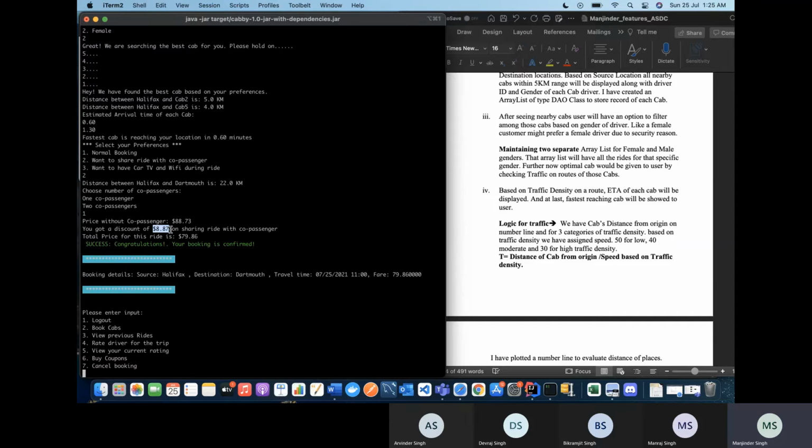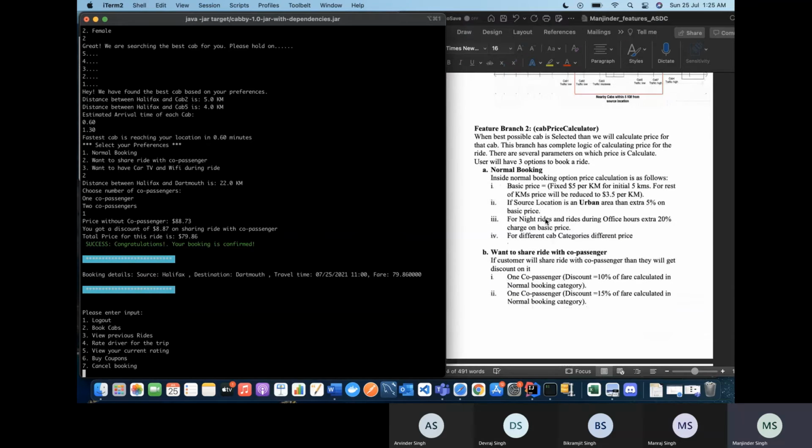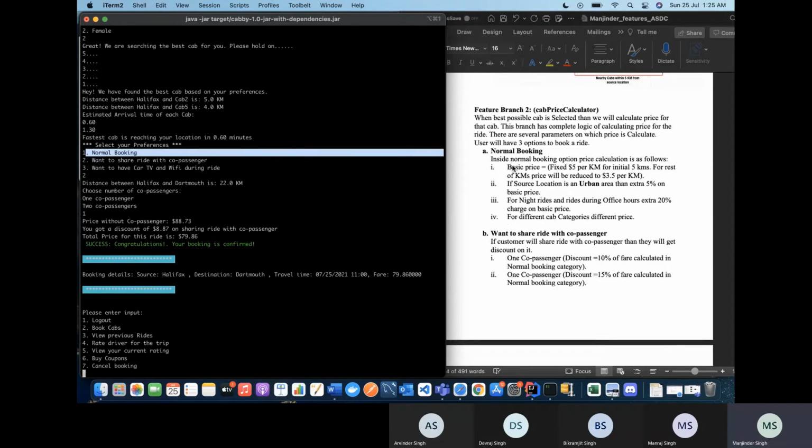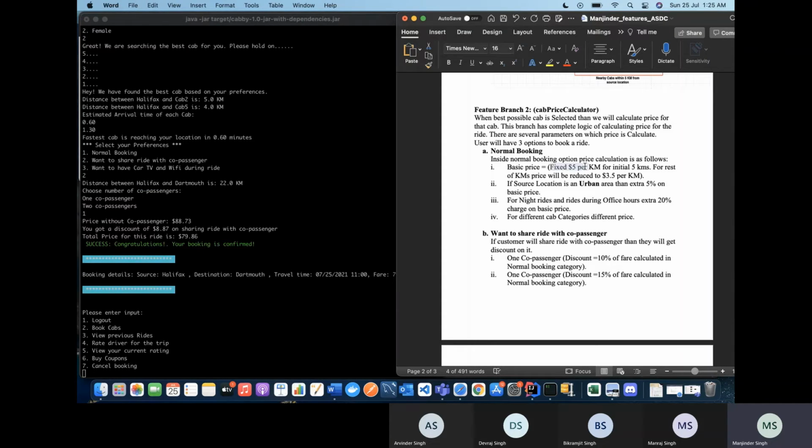Now I'll tell you the logic of how we are calculating the price. In the normal booking category, for example, the distance between Halifax and Dartmouth is 22 kilometers. For the first 5 kilometers, we are charging a bit higher, that is $5 per kilometer, and for the rest of the journey, the price gets reduced. Quite naturally, if someone is traveling for only 3 kilometers, we'll charge a bit extra from them. So this fixed extra charge for the initial kilometers is set, and thereafter it is reduced. First it calculates based on kilometers, right?